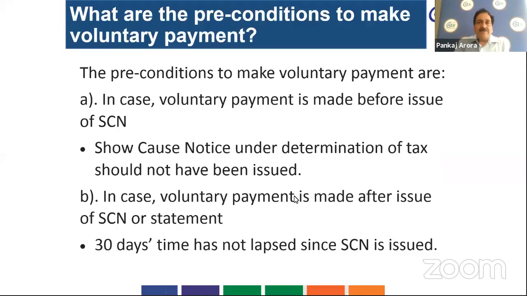So the precondition to make voluntary payment is, if the voluntary payment is made before issue of show cause notice, it should be ensured that no show cause notice for determination of tax has been issued by the department, or in case the voluntary payment is made after issue of show cause notice, then the 30 days time period should not have lapsed. The voluntary payment and the communication thereof in form DRC 03 should be made within the 30 days time limit from the issuance of such notice by the department.